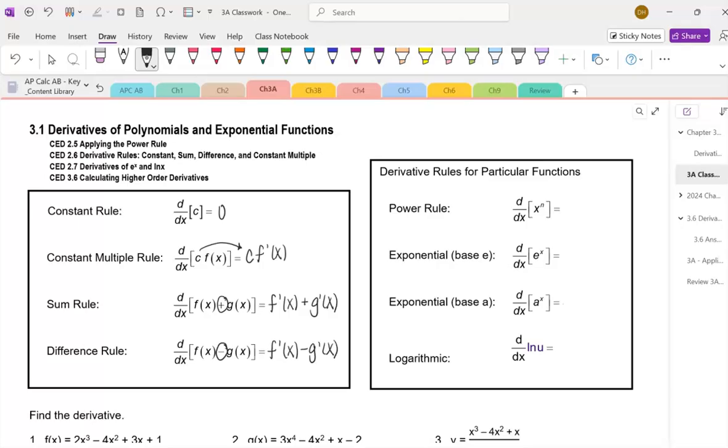Now, the main rule for functions is the power rule. So we have x raised to the power of n. Every single time that you see x to the power of n, x has to be in the numerator in order to do this. You're going to take the n, multiply to the front, and then you're going to subtract 1. So let's go ahead and do it.